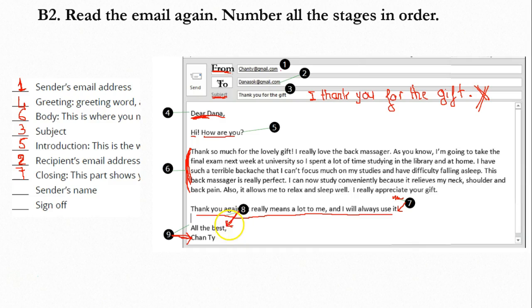All the best is number 8. So all the best here we call the sign-off. It is the final word that you write to end the email or end the writing. And we have many words like all the best, regards, love, best, and so on. The last one is Chanti. So Chanti here is the name, and it is the sender name. So it goes to number 9. So this is the order of writing a thank you email, and if you want to write a thank you email, you have to follow this format. And this is the end of the writing lesson in unit 2. Thank you.